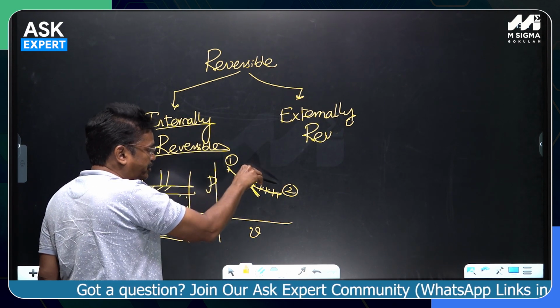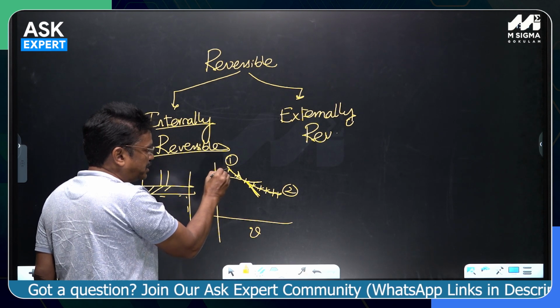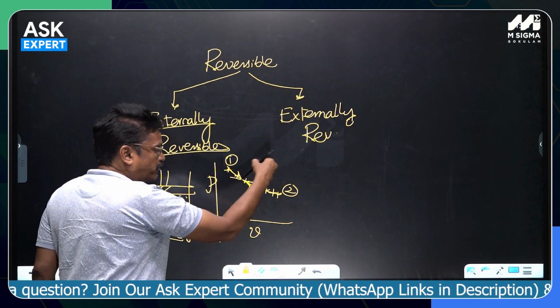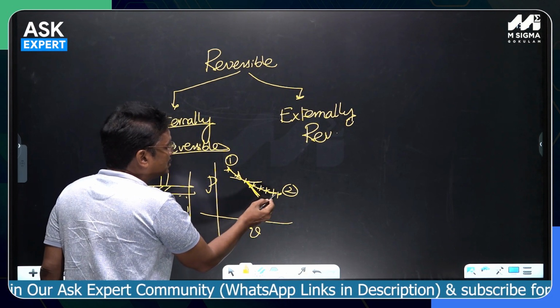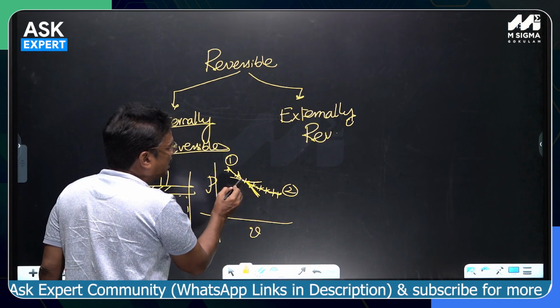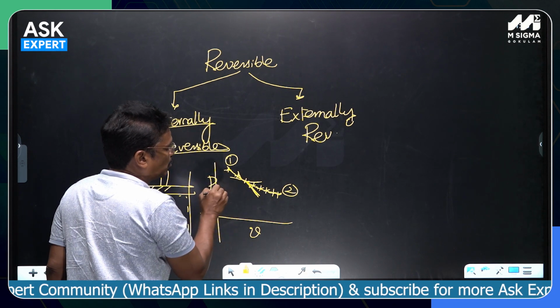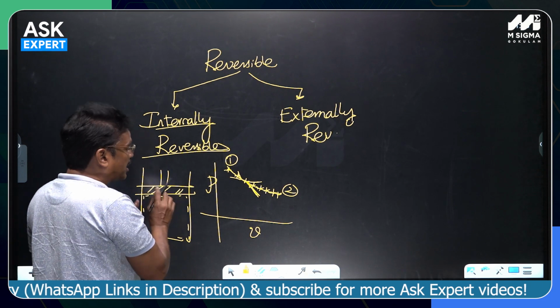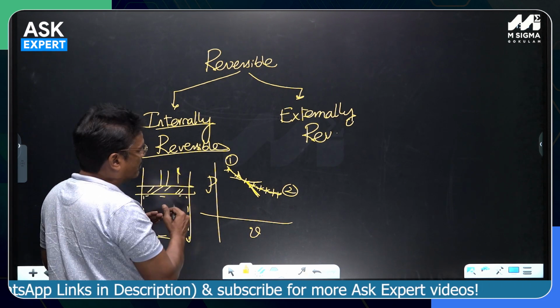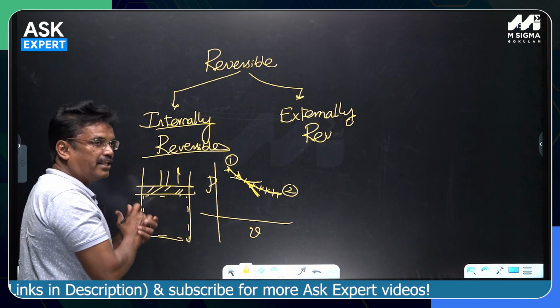If the process can be reversed in such a way that the system undergoes the same states as in the forward process, without any dissipative effects, during that expansion or compression, that can be thought of as internally reversible.